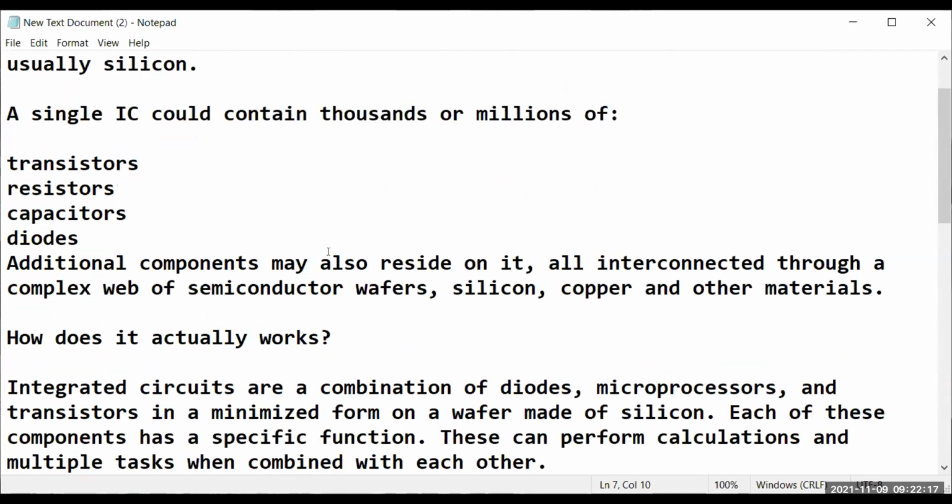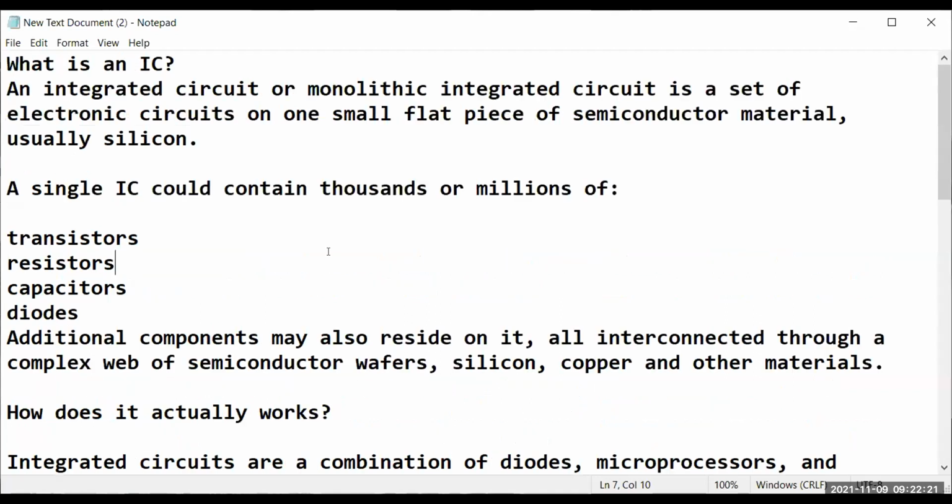Now, why do we need an IC? We need an IC because previously everything used to be very big, in large scale, the processors and all. You have seen computers, right? A desktop computer used to be so big. The laptops are so small, you can carry them everywhere. They are very portable. So earlier, when things were very big, there was a problem in carrying them, and a problem in working with them.